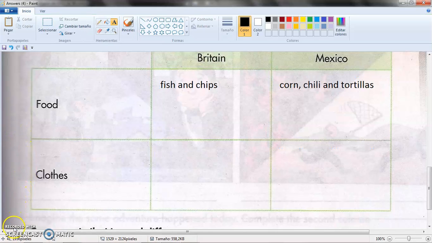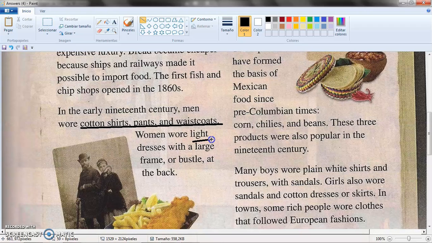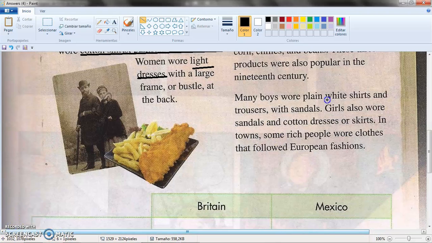What about the clothing? Clothes. Clothing in Europe. Cotton shirts, pants, waistcoats. For women, they used to wear dresses with a large frame. So we can write things like this. What about Mexicans? What about our country? Well, white shirts and trousers with sandals, like the kid in the picture.